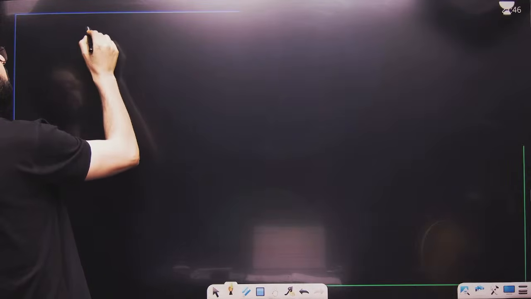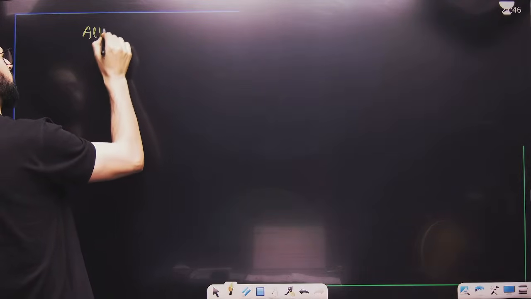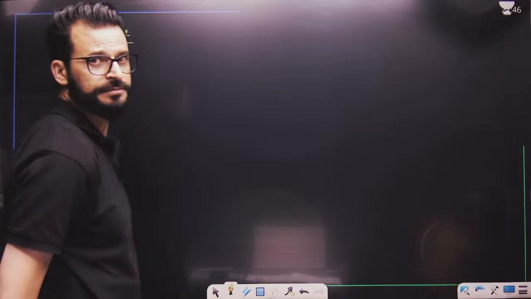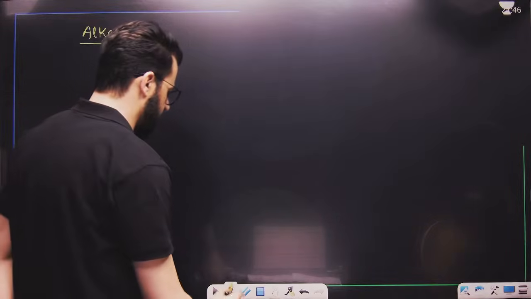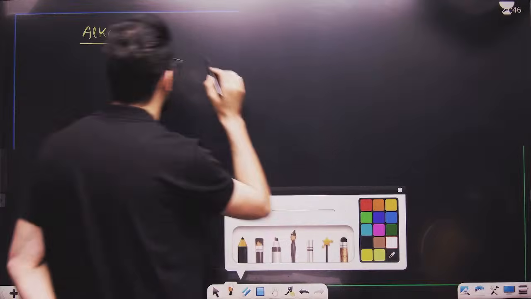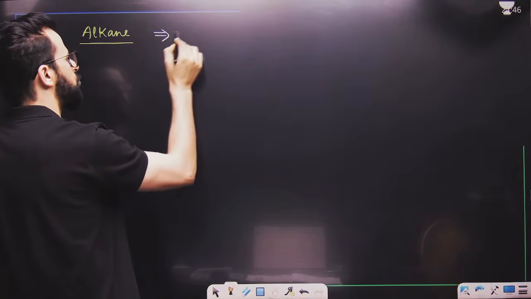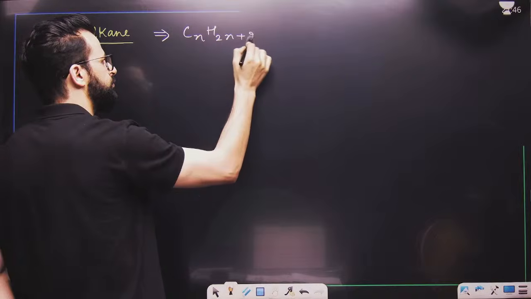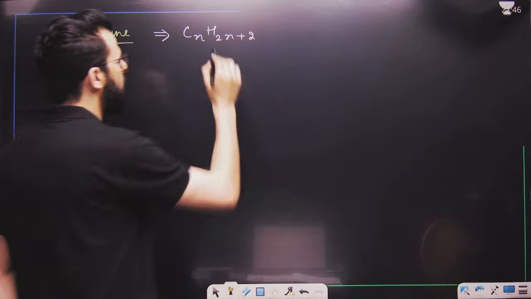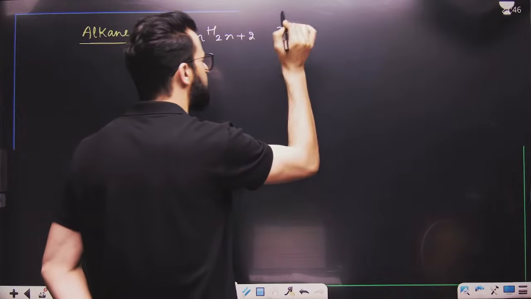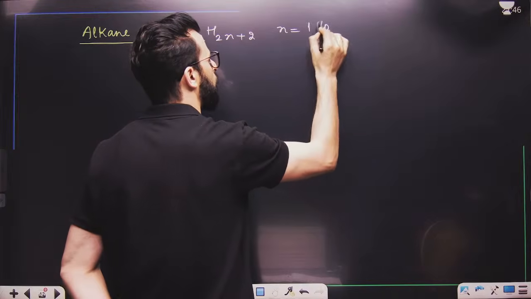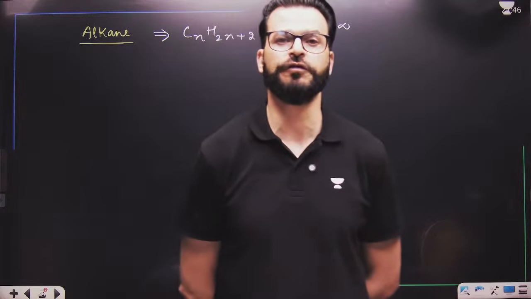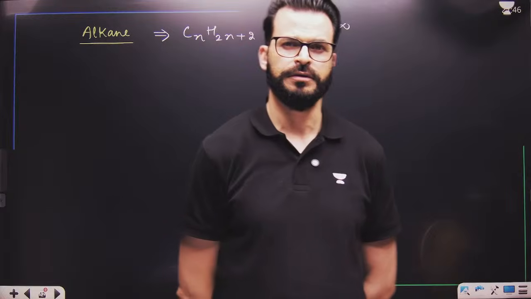Now, let's take once again an alkane. Now listen carefully. Can anyone tell me once again what was the general formula for alkane? Yes, you can tell me now easily. CnH2n plus 2. Yes or no? What is the value of n? The simplest value of n starts from 1 to infinity.